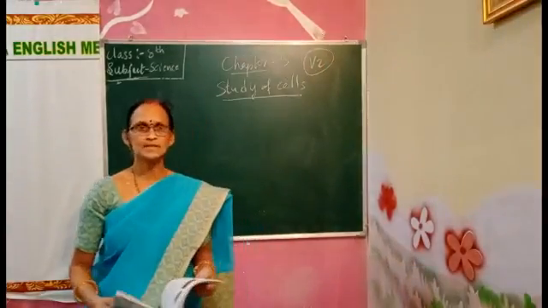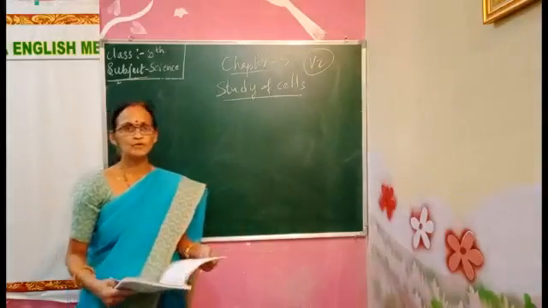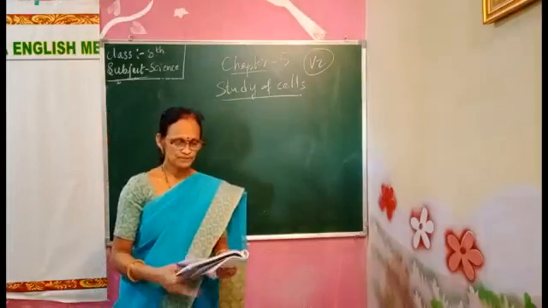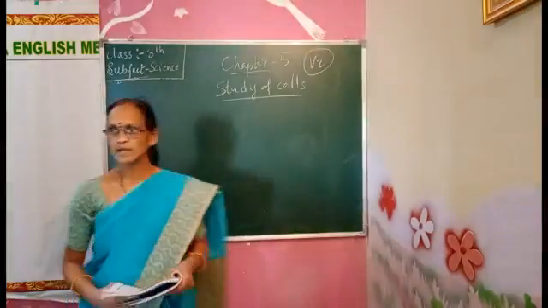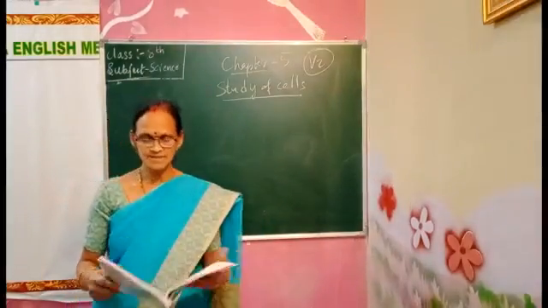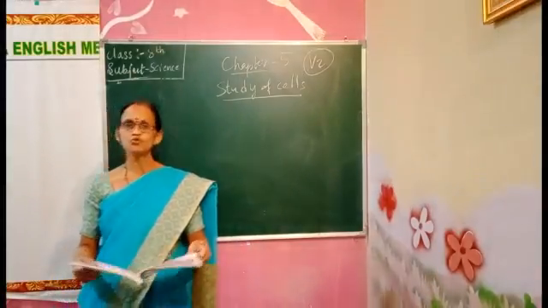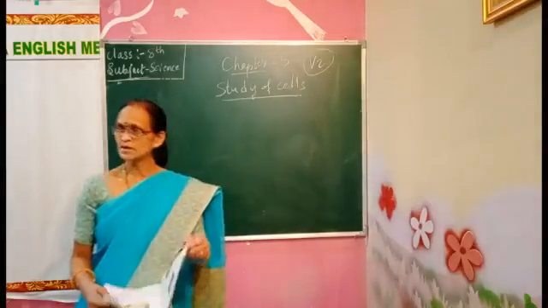Your 8th standard science chapter, children. That is the 5th chapter I am continuing here. After 2 chapters I have taken the 5th chapter. That is the study of a cell. Yesterday, before this video, I started with the plant cell and the animal cell. We have talked about the plant cell and the animal cell. And I told you to do the homework to draw these diagrams.